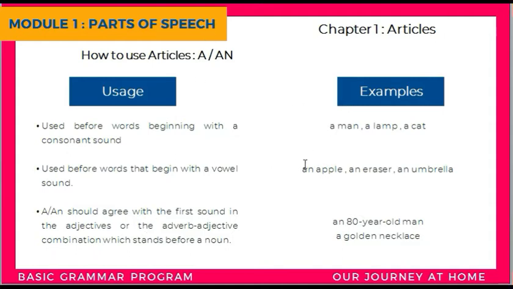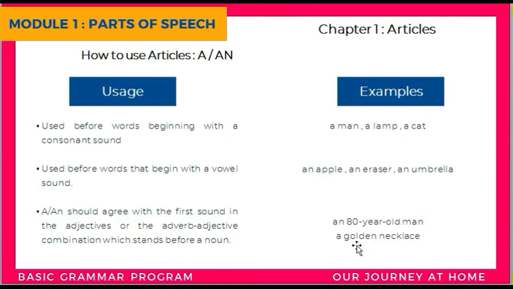Okay, so let's see the example to understand that. The first is an 80-year-old man. So what is 80-year? How much? The adverb that we are understanding. Old is an adjective and man is a noun. So the article an is used here: an 80-year-old man.